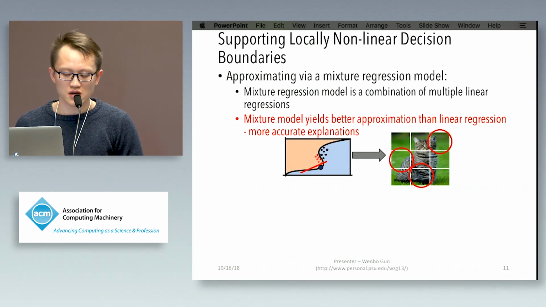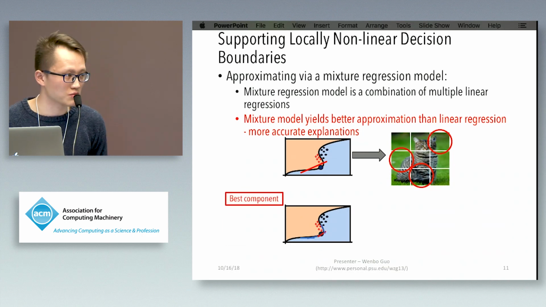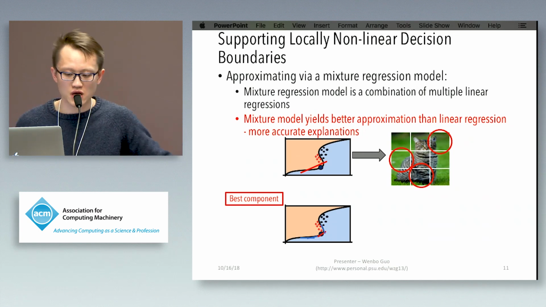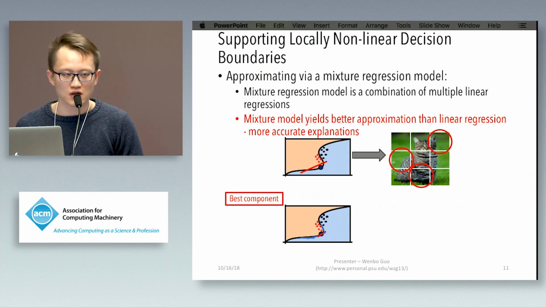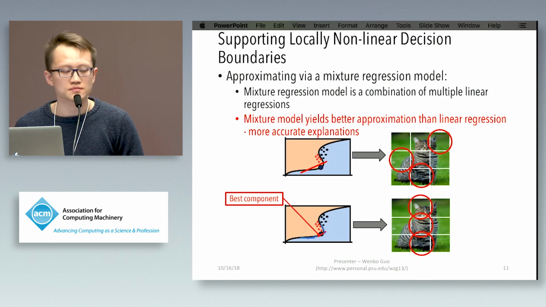Here is an inaccurate case using linear approximation. But if we approximate this decision boundary with a mixture regression model, where the mixture regression is just a combination of multiple linear regressions, and we identify the best component where the original data sample, the dot here, lies in, what we get is that we can better recover the decision boundary. So since we have a more accurate approximation, what we get is a more accurate explanation.